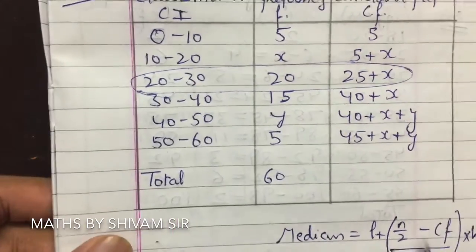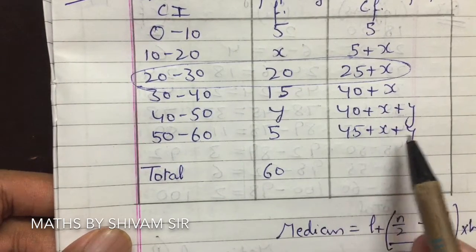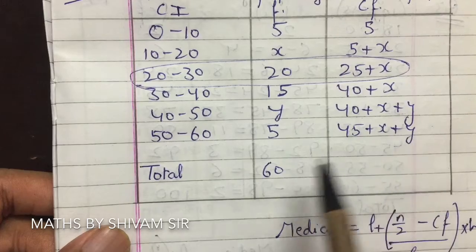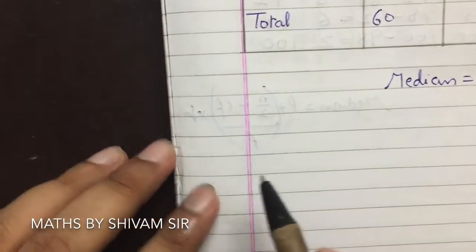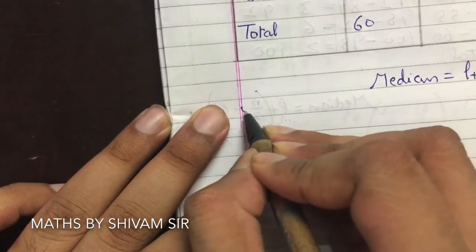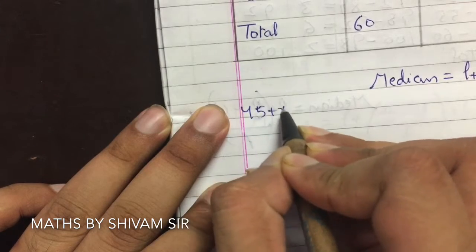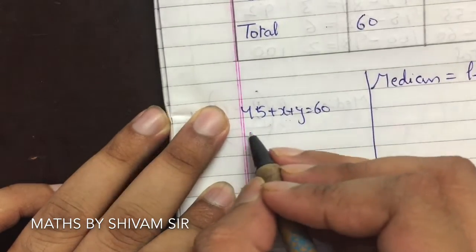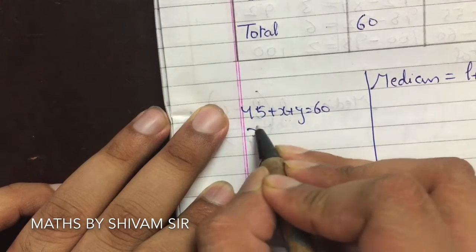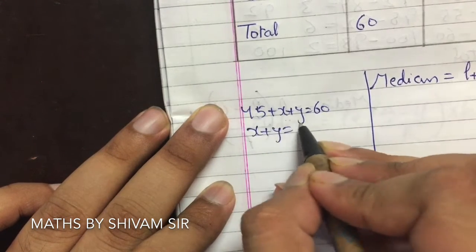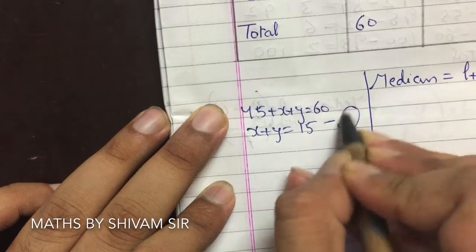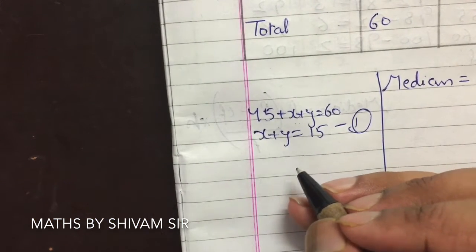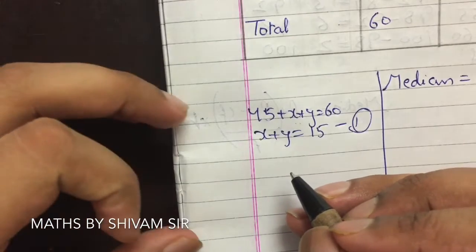We know 45 plus x plus y will be the total of the frequency, so 45 plus x plus y is equal to 60. So x plus y is equal to 60 minus 45, which is 15. That is the first equation. Second, the median of the data is 28.5, which lies in the 20 to 30 class interval.